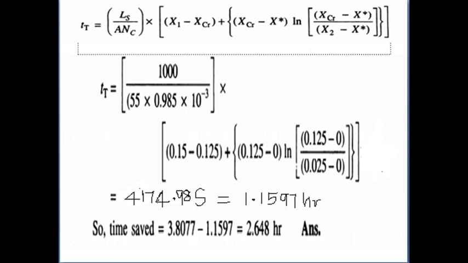So what is the question? Time saving. The initial condition time is 3.8077, the final condition is 1.1597. The difference between these two values is 2.648 hours. So when surface evaporation is controlling, the time value is less compared with the ordinary case. Finally, the time saving is 2.648 hours. Are you clear or not? Okay. Thank you for your attention.